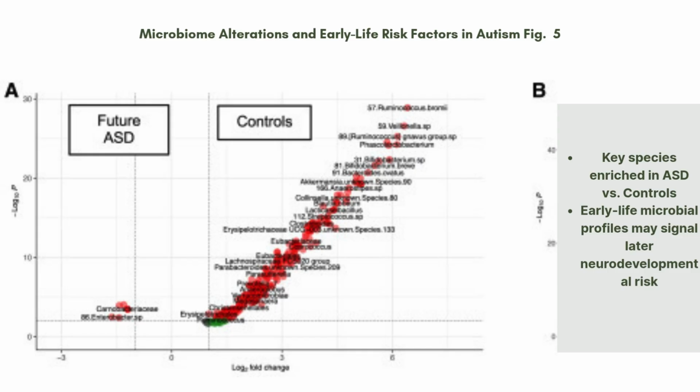The red dots indicate statistically significant species that pass both thresholds, meaning they were significantly enriched in either the ASD group or the control group. Notably, species like Streptococcus and Ruminococcus are both abundant in the controls. So this suggests, like we were saying before, a potential protective association. While other taxa enriched in ASD children could indicate microbial signatures of neurodevelopmental risk, these microbial patterns in infancy may actually act as early biosignatures, potentially modifiable before early clinical symptoms.